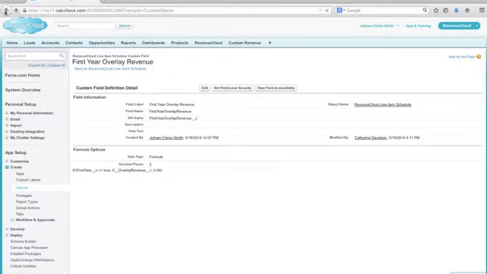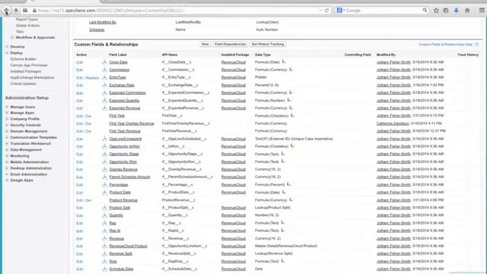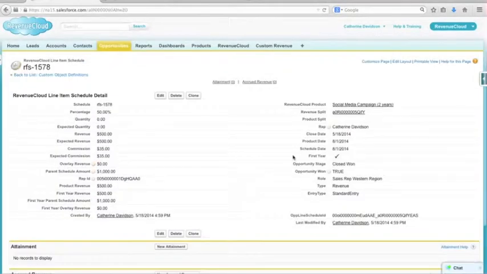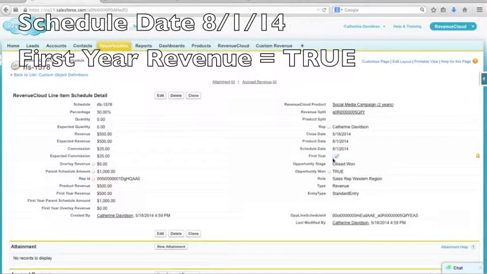Now let's return to Catherine's first RevenueCloud line item schedule entry under the 24-month social media marketing campaign product. This schedule entry knows that the close date of its parent opportunity is 5/18/2014. It knows that the product date is 8/1/2014, and the schedule date of this entry is also 8/1/2014 because this is Catherine's share of the first monthly entry of the 24-month subscription. Consequently, our first year custom formula field reads true.